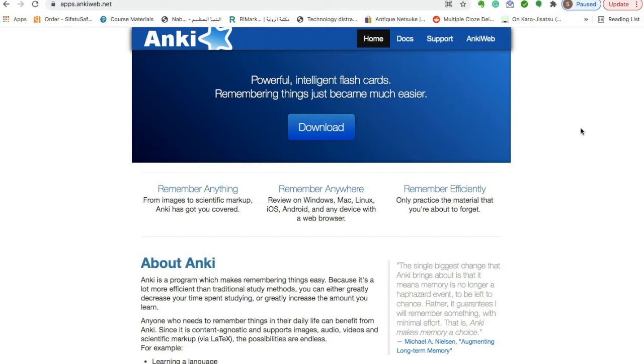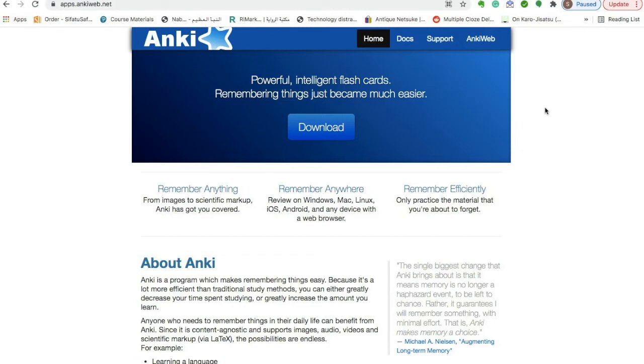So Anki is a powerful intelligent flashcard system. It allows you to remember pretty much anything that you want in a very easy way, yani. I like to say that it's pretty much flashcards on steroids. It's a digital flashcard that you have on your phone or your laptop or your iPad, but it follows the SRS system, which is spaced repetition system, yani. Pretty much what it does is that it calculates when you're most likely going to forget something according to an algorithm, and then it's going to remind you to study that flashcard.